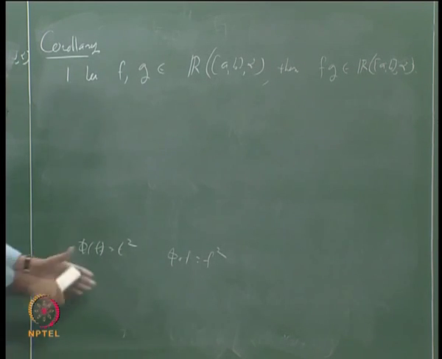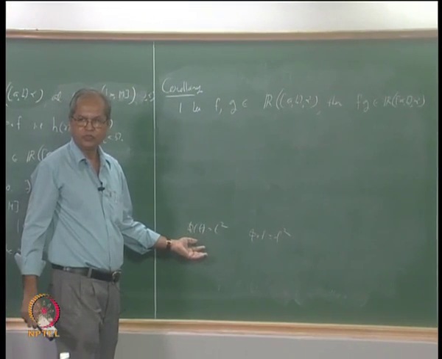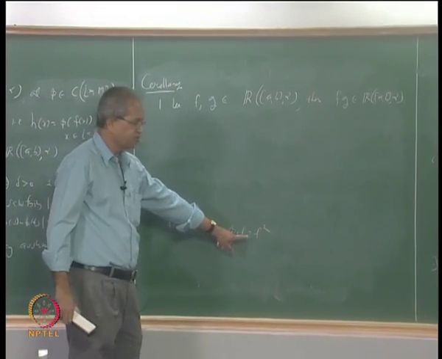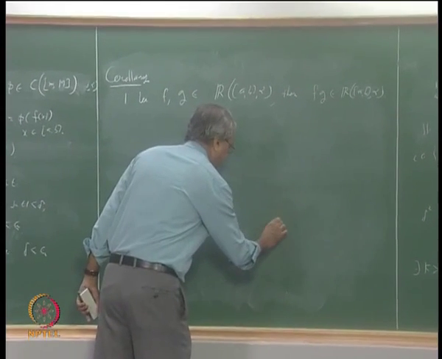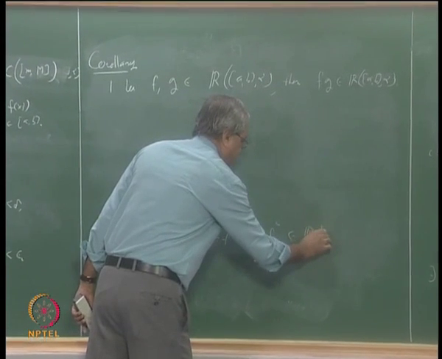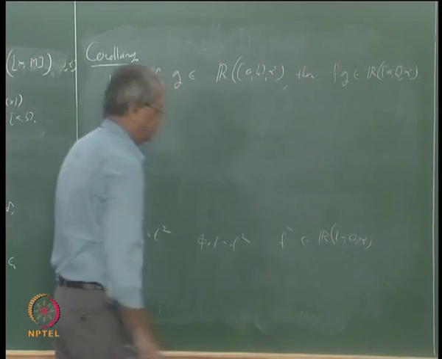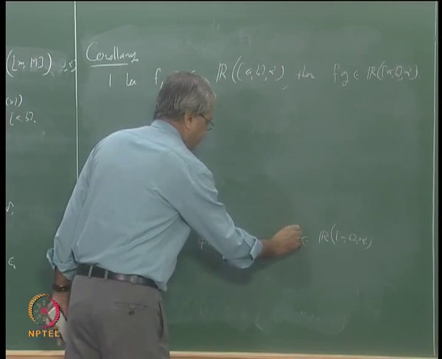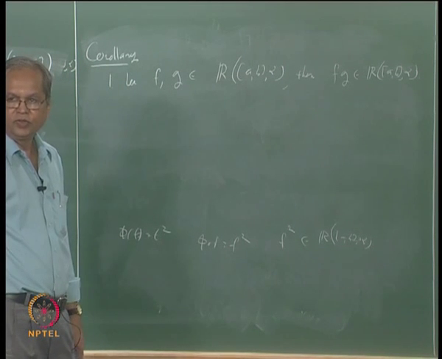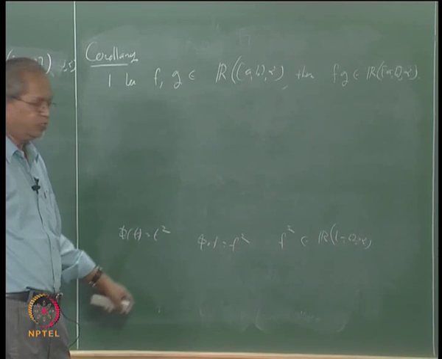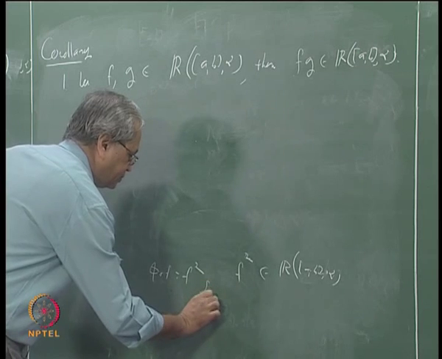But is this a continuous function? Whatever be the interval, phi t is equal to t square is a continuous function, which means if f is integrable, f square is integrable. So this means that f square belongs to R of alpha on a, b. In the same way I can say g square is also integrable. If you compose phi with g, you will get g square, so similarly g square also belongs to this.